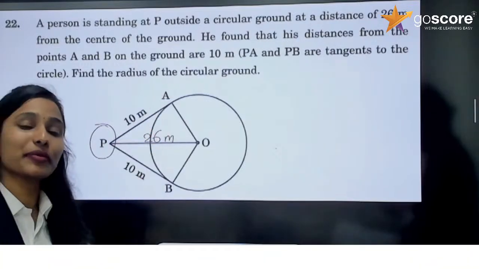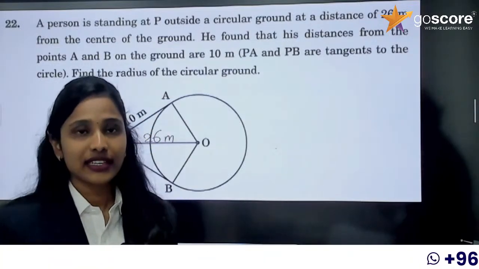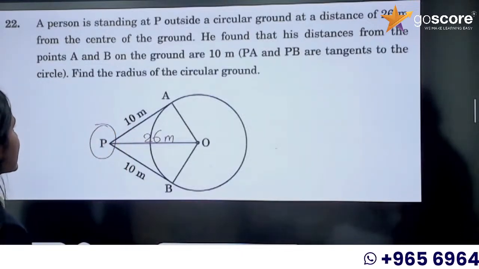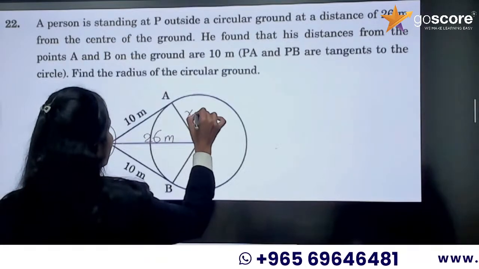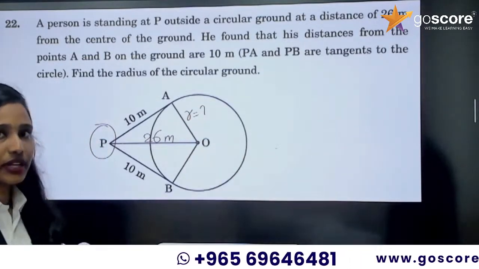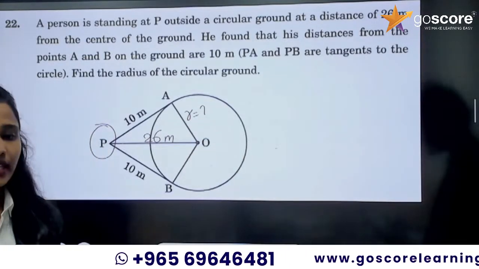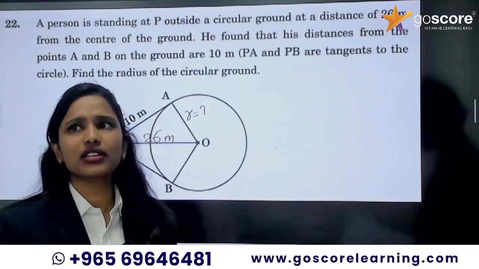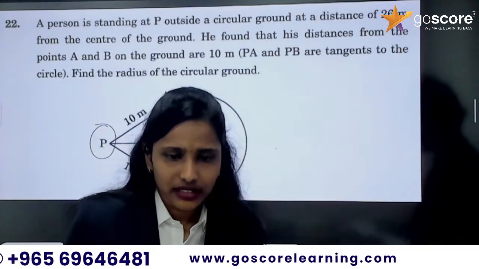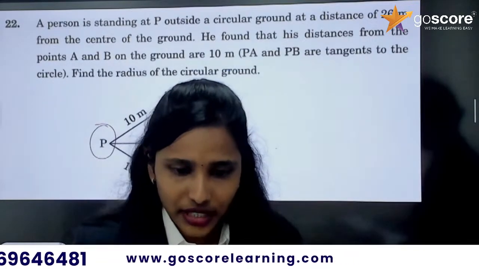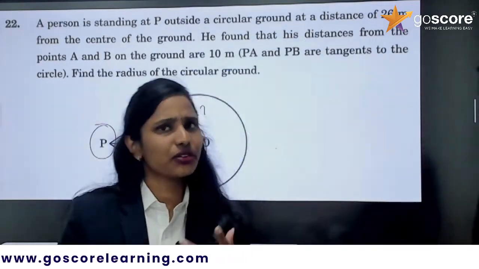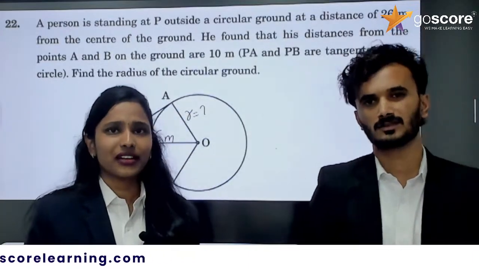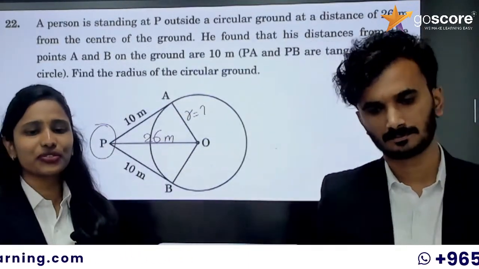That means PA and PB are what? Tangents, right? So, PA and PB are tangents, and we need to find what? This radius R equal to what? Okay. So, what can we do? Can we use any theorems, any concept? We can also do by squaring the values and summing. Yeah, that also you can do. In another way also. This is my method. You can follow your method.